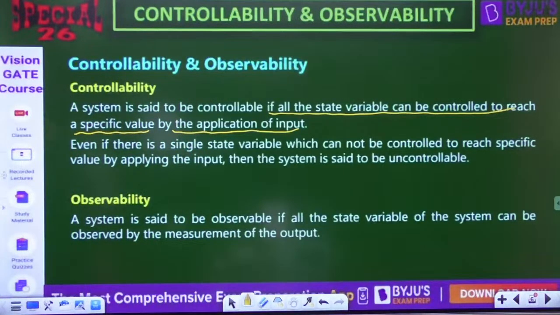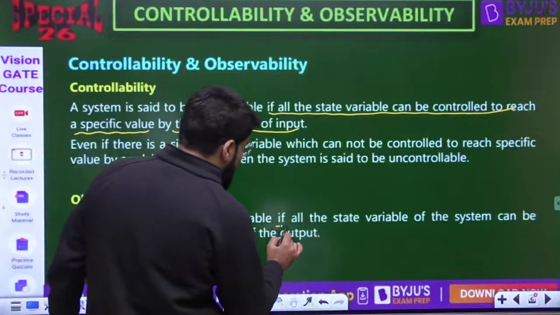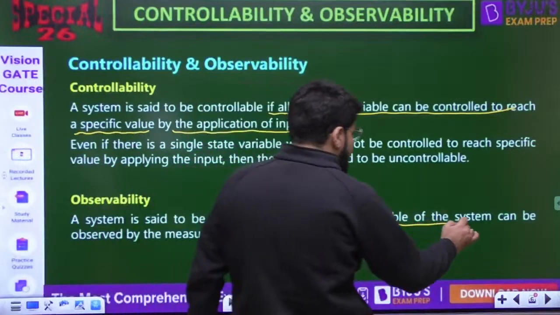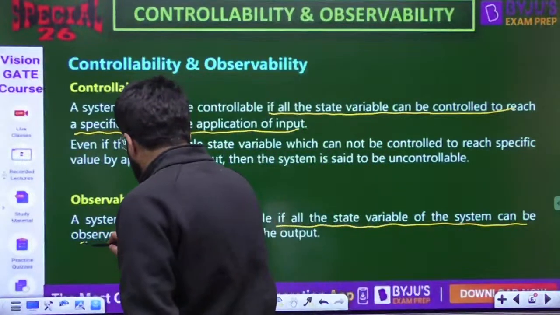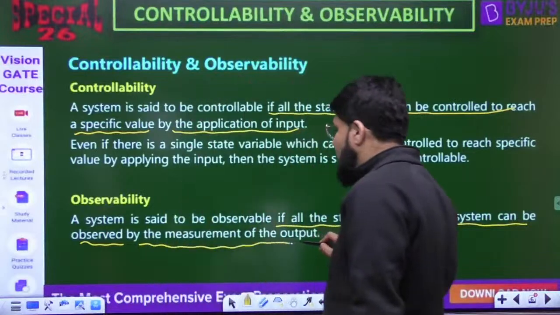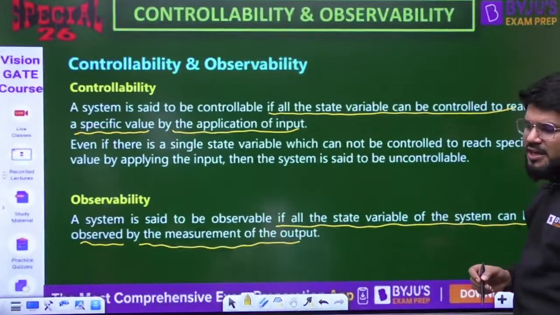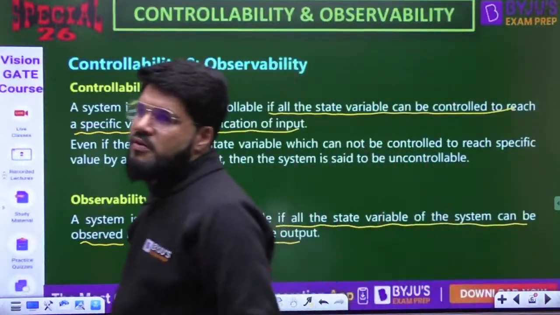Similarly, a system is said to be observable, as I said, if all the state variables of the system can be observed. How? By measuring the output. If you are able to observe all the state variables, then the system is said to be observable.